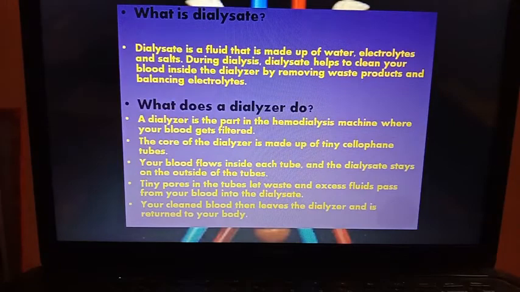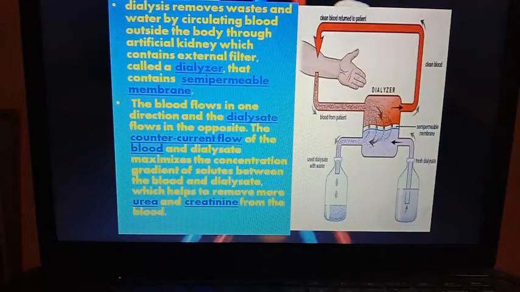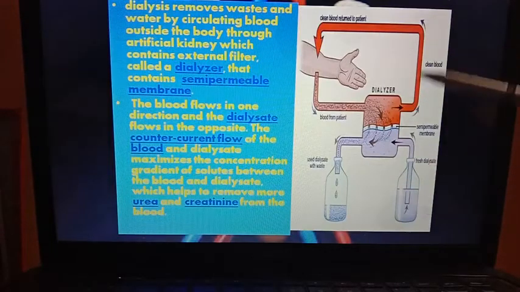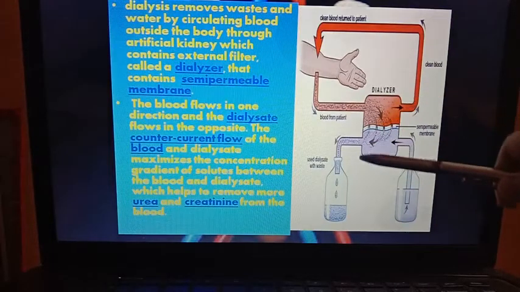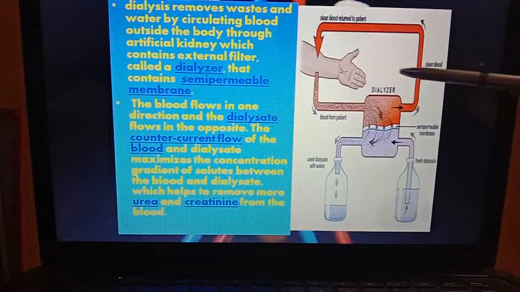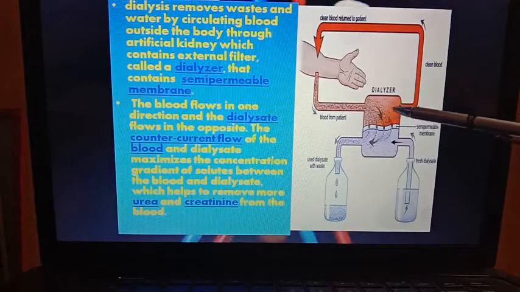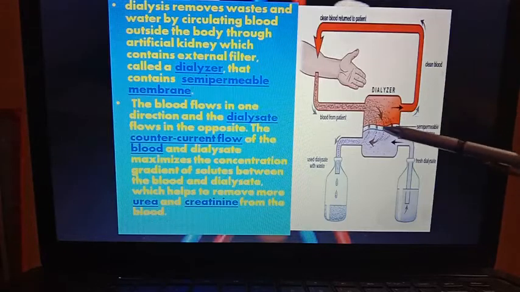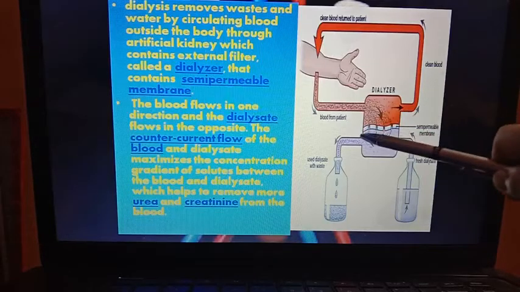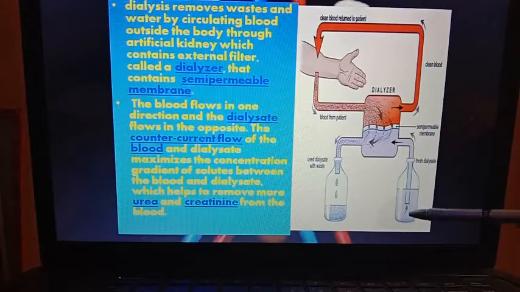Now, what is dialysate and dialyzer? Already you have seen in that overview of the diagram that dialyzer is that machine which contains semi-permeable membrane to filter out the solutes, and dialysate is the solution which help to wash away the waste products.